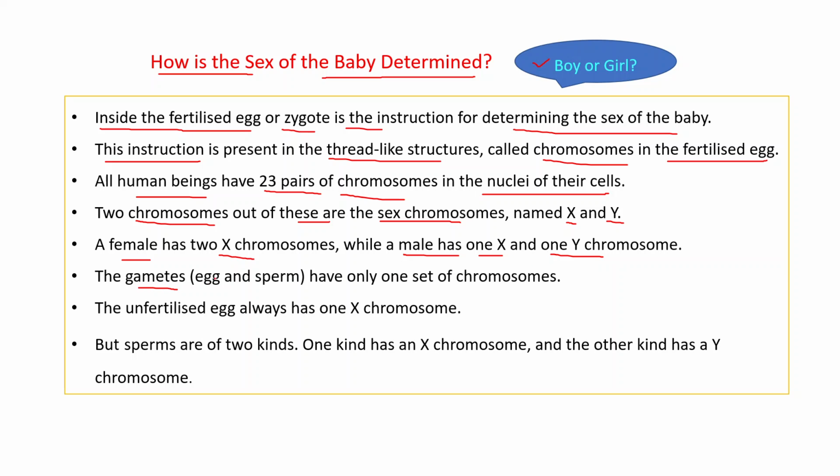The gametes, that is either egg or sperm, have only one set of chromosomes. The unfertilized egg always has 1 X chromosome, while sperm are of 2 kinds. One kind has an X chromosome and the other kind has a Y chromosome.